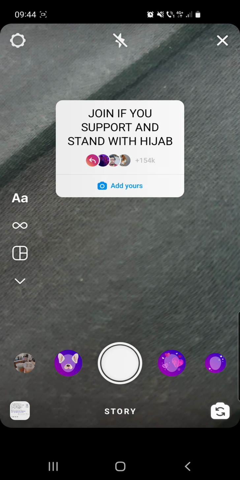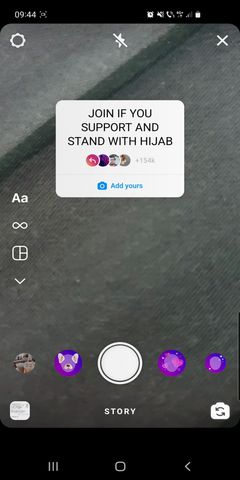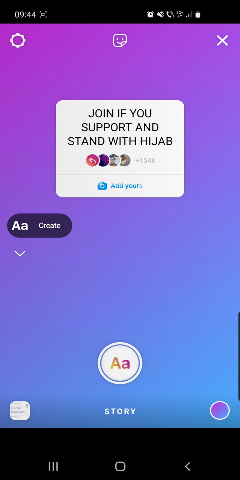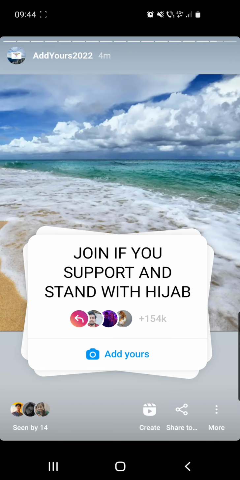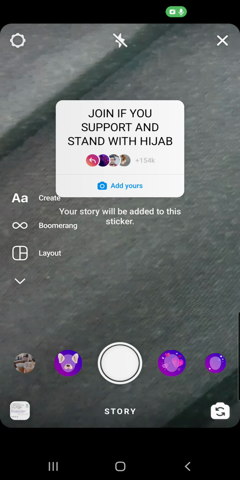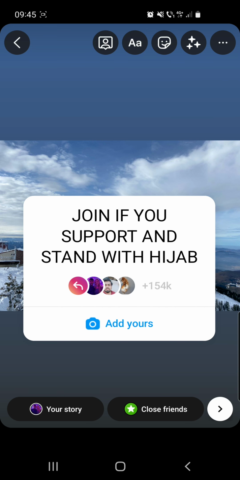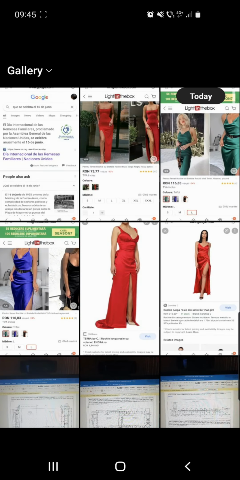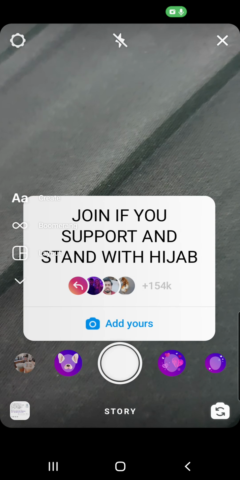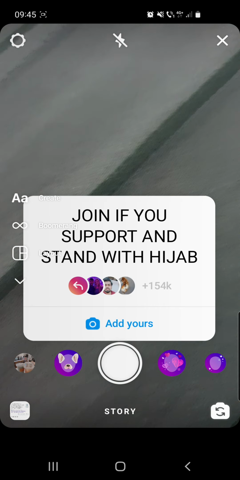So now you can go to your uploads and choose a background photo if you like. And once you're happy with your story, you just have to share it. So guys, now if you are not able to click on the add yours button, what can you do?